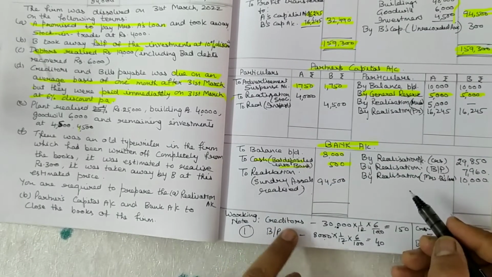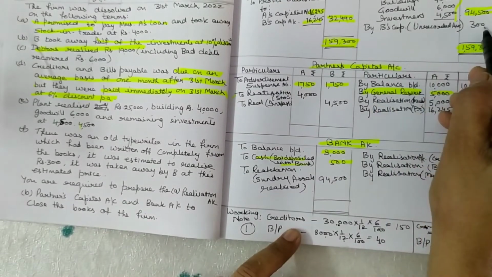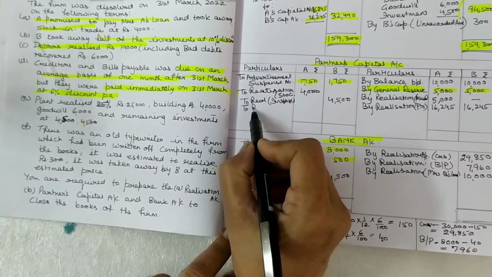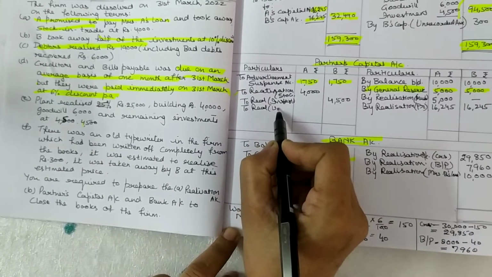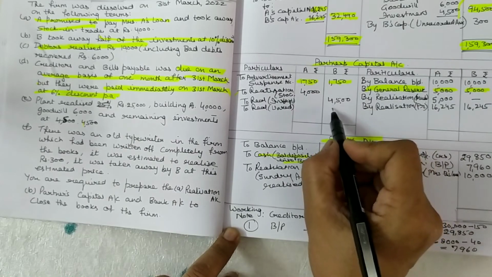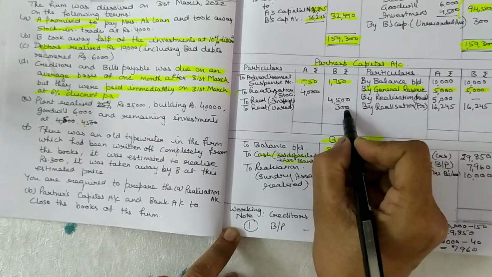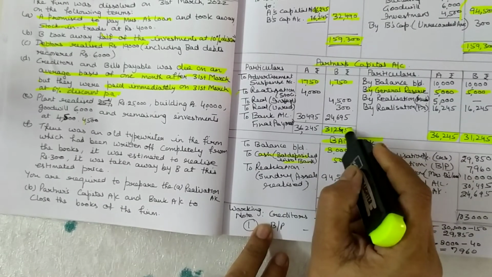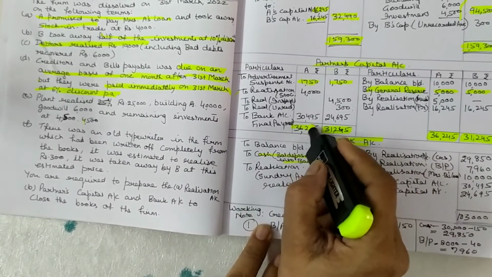Okay, then B's capital account, unrecorded asset. So to realization unrecorded asset, that is 300 in B's capital account. Okay. This total you have to write here and this total you have to write here.